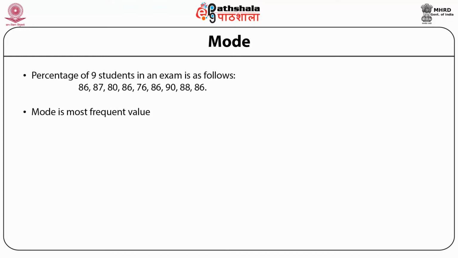Say there are 9 students, and the percentages of these 9 students in an exam are given as follows: 86, 87, 80, 86, 76, 86, 90, 88, 86. If we have to find the mode for these values, we look at the value which is occurring most frequently, that is the value having highest frequency. When we look at the data carefully, we find that 86 occurs 4 times, that is the maximum number of times. Therefore, mode is 86.